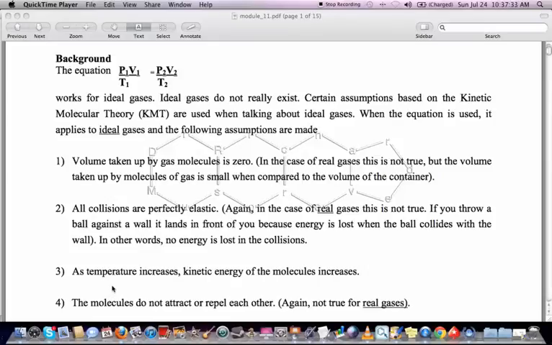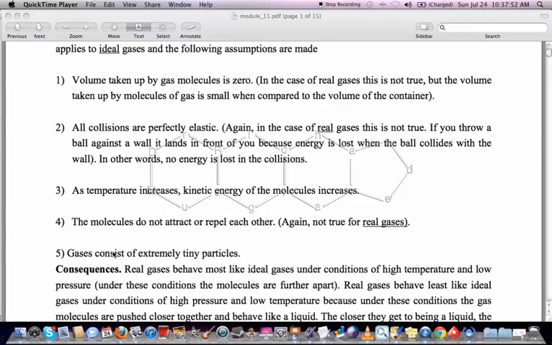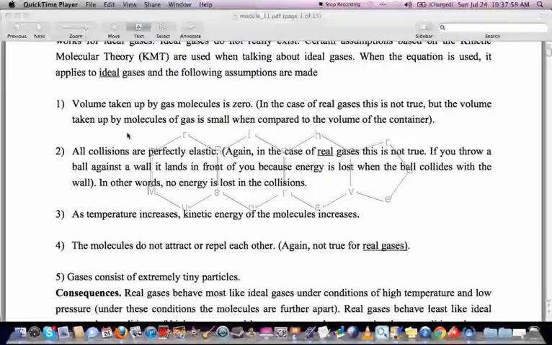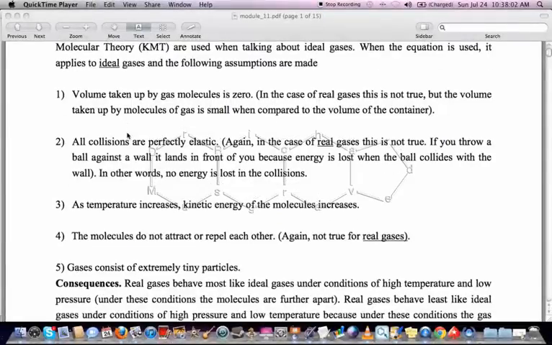And that the molecules do not attract or repel each other. And we know for real gases that this is not true, but generally speaking there's a little bit of attraction between molecules, usually something electrostatic that's occurring. But for ideal gases we assume that this is not the case. And the other thing is that gases consist of extremely tiny particles, and that's kind of related to assumption 1 here about the volume taken up by the gas molecules being zero.